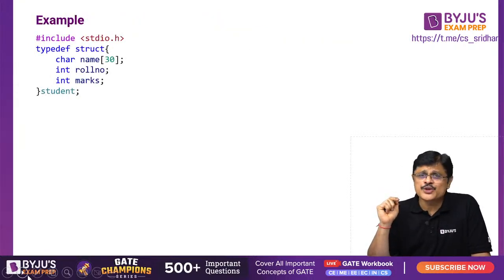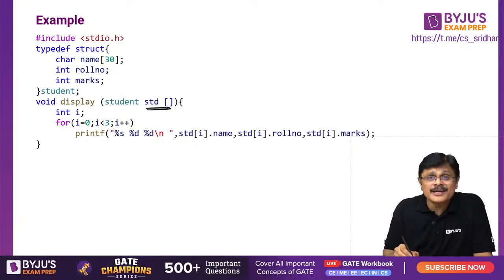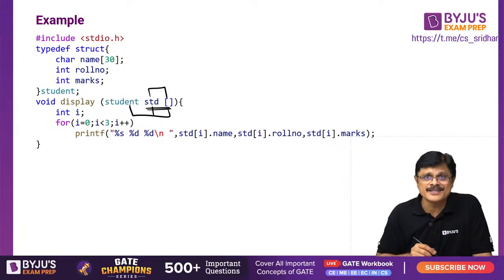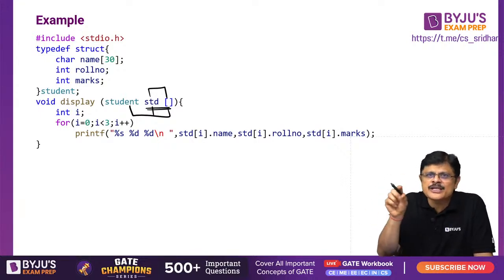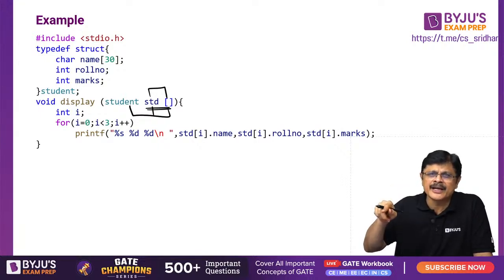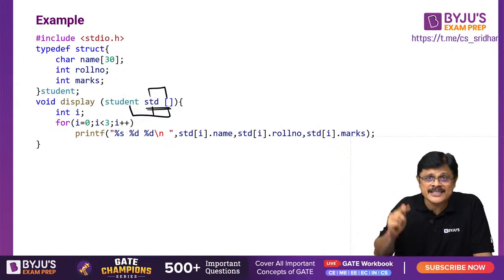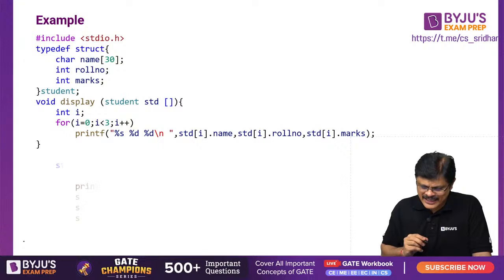So we created a student data type. See here what is passed as an argument. Array of STD is an array of students. Size need not be sent, my dear friends. Okay, it's directly STD is a pointer. So the argument which you send is the name of the array, which is also pointer to that particular array. So STD also will point to that particular array. Just like the original array, whatever is there, this STD also can be used to access that particular array, my dear friends. But it is little interesting, so let us see this carefully, sir.